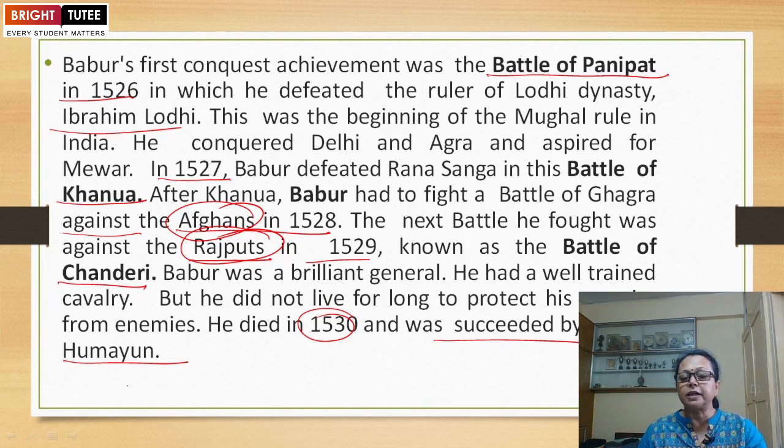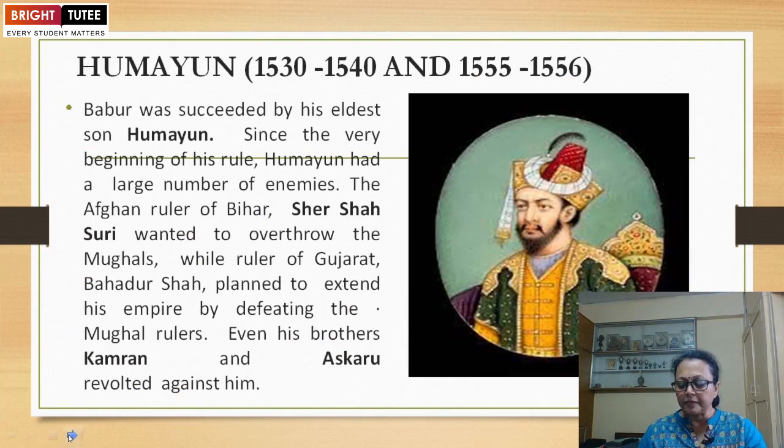But unfortunately, he ruled for a very short period of time and he died in the year 1530. After that, his son became the ruler of India. Humayun's reign was from 1530 to 1540 and 1555 to 56. He was succeeded by his eldest son Humayun, the elder son of Babur.